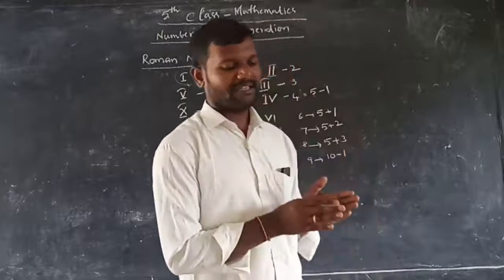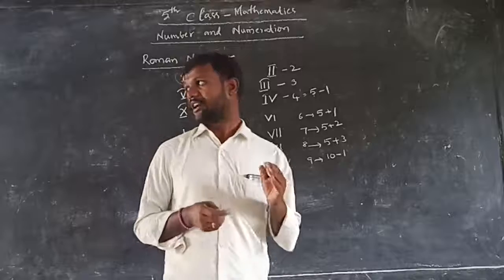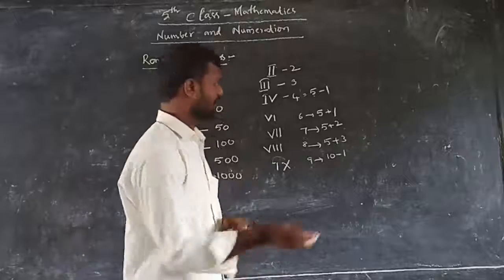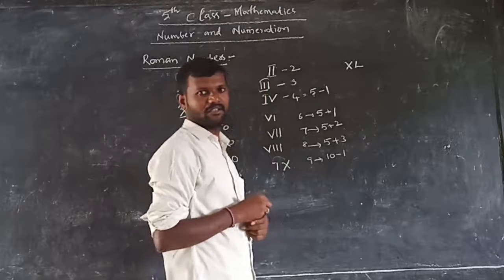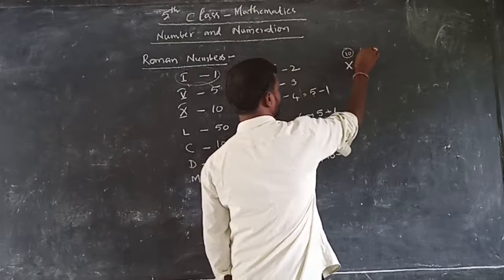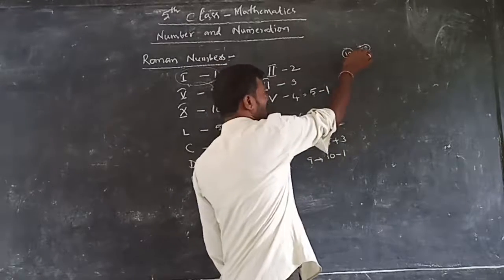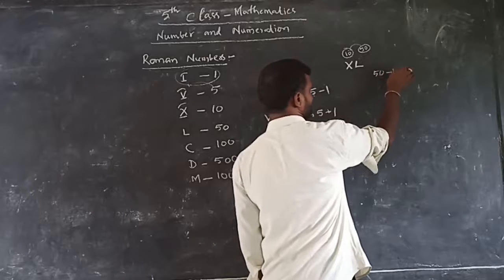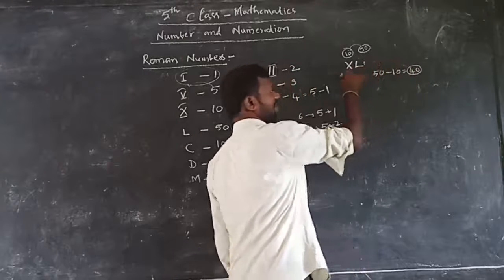So, if a smaller number is after a bigger number, then its meaning is adding. If a smaller number is just before a bigger number, then its meaning is subtract. Remember that one. Example, I am writing like this: XL. What is this number? X means what? 10, and L means what? 50. X means 10, L means 50. A smaller number is before a bigger number. That's why its meaning is what? 50 minus 10. 50 minus 10 means how much? 40. So 40, how can we write 40 in Roman letters? XL we can write.